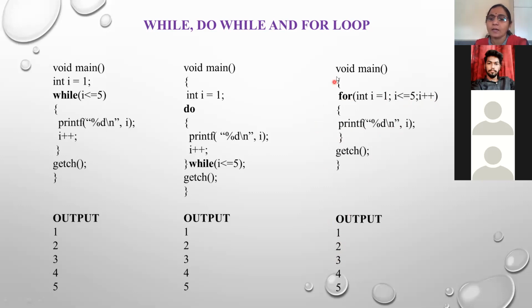Again it goes back, so the same task will be repeated again and again until the condition becomes false. Once the value of I becomes 6, the program control is out of the loop at the closing brace, meaning the end of the loop, and you will get the output as 1 2 3 4 5, each on a separate line due to this backslash n.